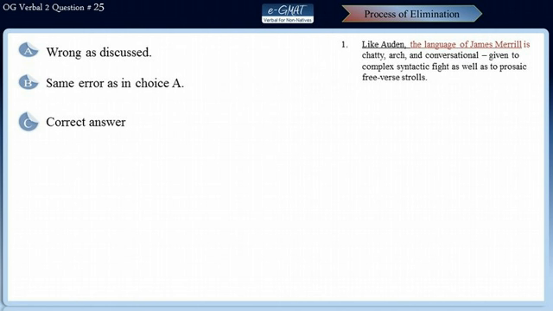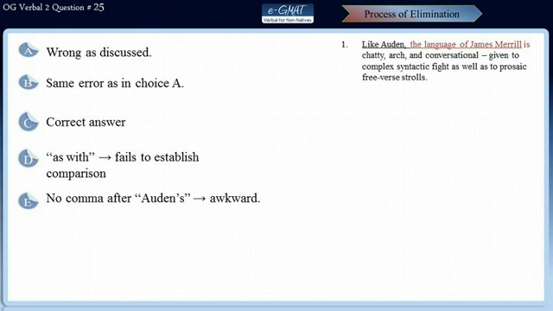But we'll still review choices D and E. In choice D, this phrase as with Auden completely fails to establish the comparison because we do not know, as with Auden, what characteristic does it want to talk about Auden to be compared with James Merrill. So choice D is not the correct answer. In choice E, this omission of comma after Auden's leads to a very awkwardly worded choice, and that is the error with this sentence. So as discussed earlier, choice C is the correct answer.